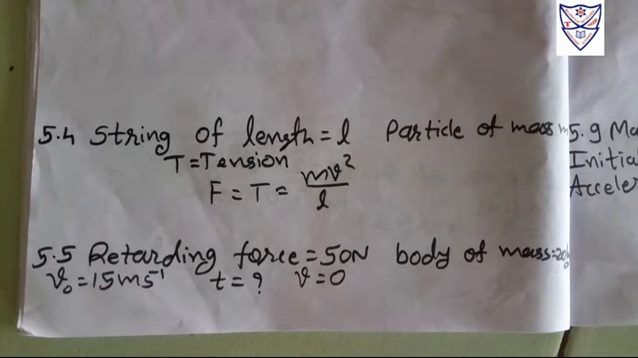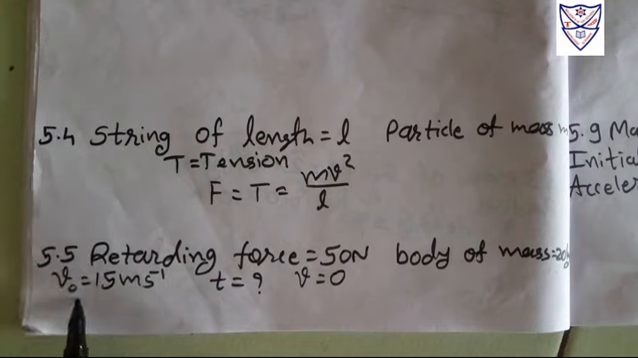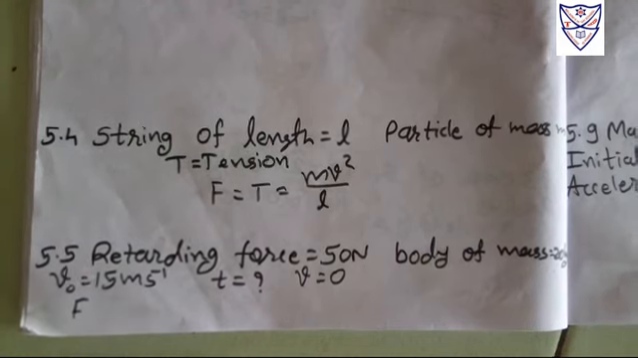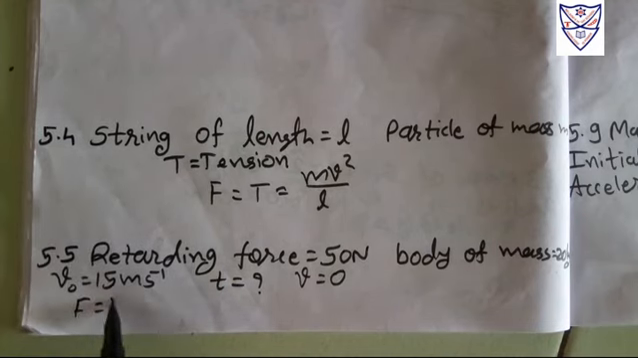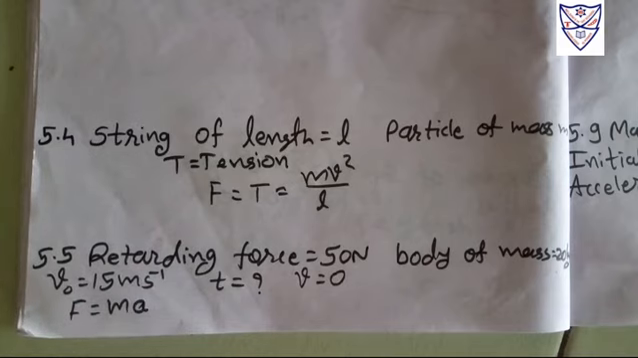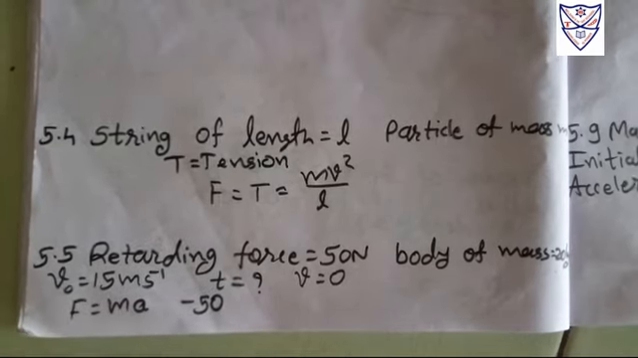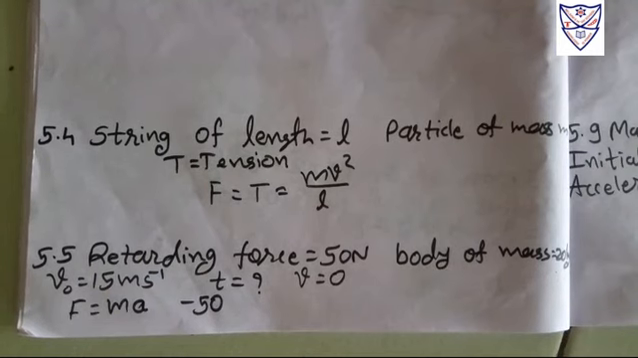So we have to stop that object by this force. First of all, we have to find the retarding acceleration. Force is equal to mass into acceleration, right? What is the retarding force? We have to write it in negative, because it is the retarding force that lets that object stop.